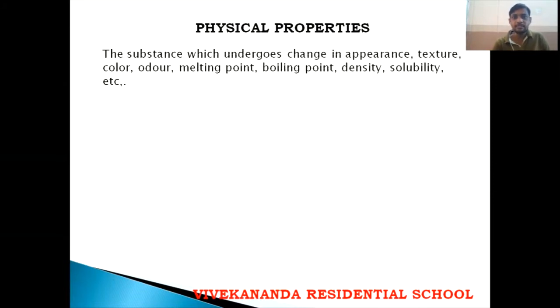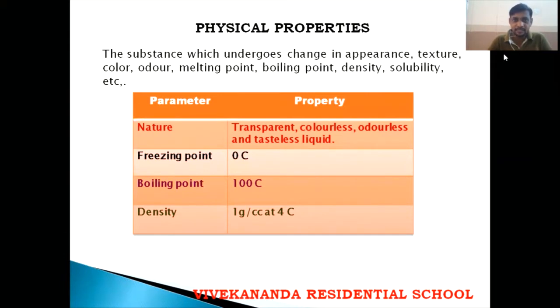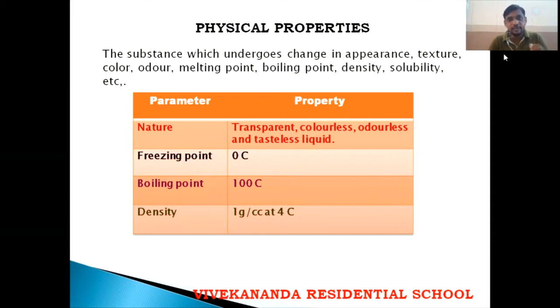In physical properties, a substance may undergo a change in appearance, texture, color, odor, melting point, boiling point, density, solubility, etc. For example, if I take a piece of paper and tear it, it changes into two pieces. If I tear it again, it becomes a smaller piece. That means it is changing its appearance, texture, and sometimes the color may change. Odor means smell.